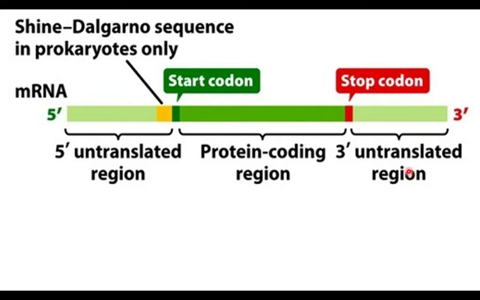Untranslated regions are there before the start codon and after the stop codon. These regions are not translated. In prokaryotes, the untranslated region includes the Shine-Dalgarno sequence. Here it is given in yellow color.